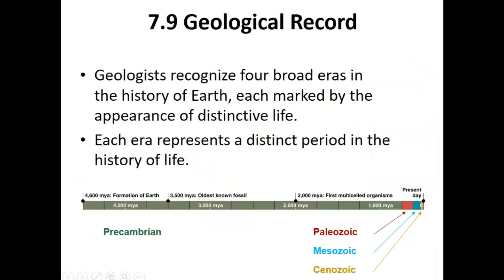There are different major geological eras recognized in the history of Earth. Each is marked by the appearance of distinct life. Those eras include Precambrian, Paleozoic, Mesozoic, Cenozoic.